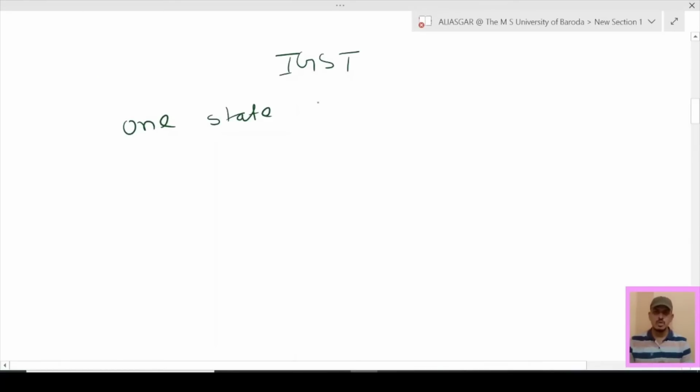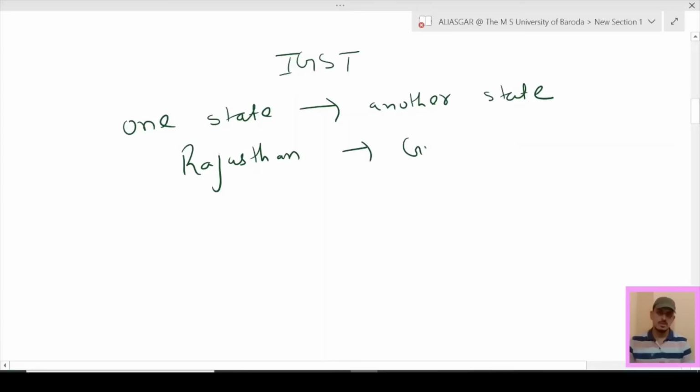So when there is a transfer from one state to another state, then IGST will be levied. Say, for example, if you are transferring goods from Rajasthan to Gujarat, then which tax is levied? IGST will be levied. So this is the case of IGST.